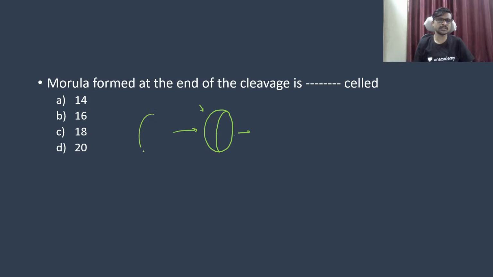Cleavage results into the first cell. For example, this is an embryo. First division, we have 2 cells. Okay, zygote, 2 cell. Second division, we have the 4 cell.